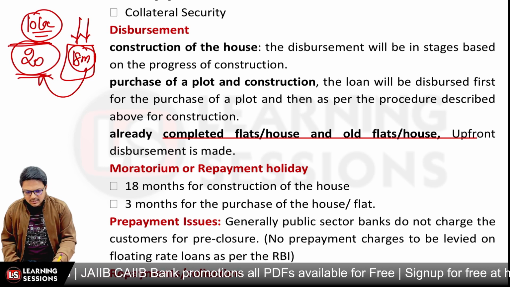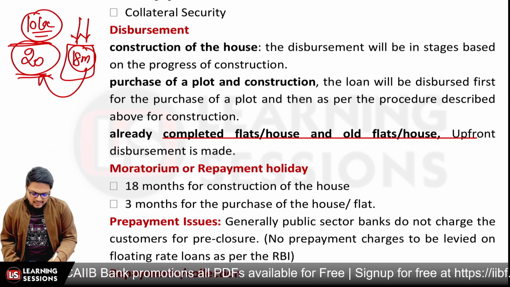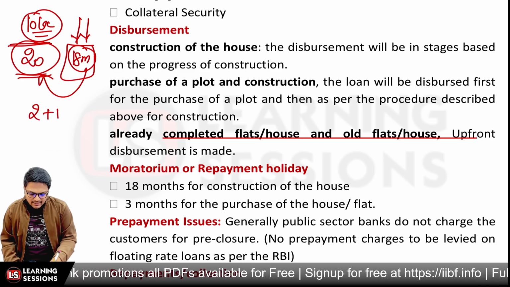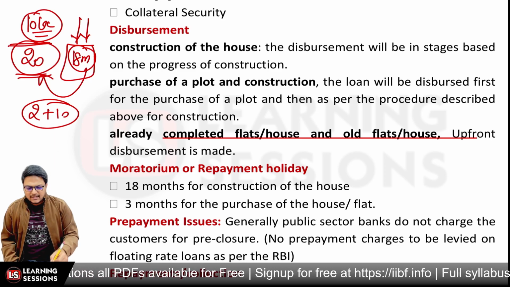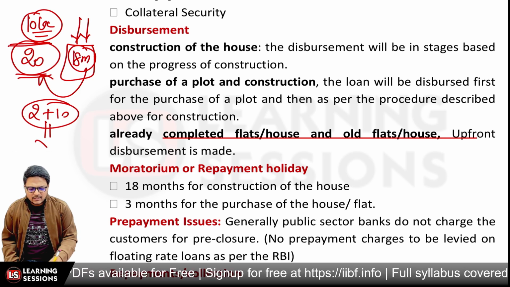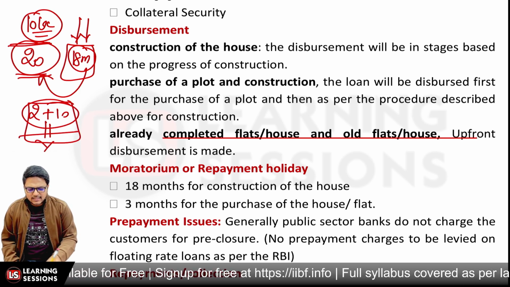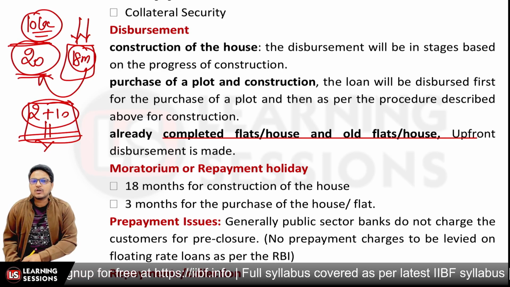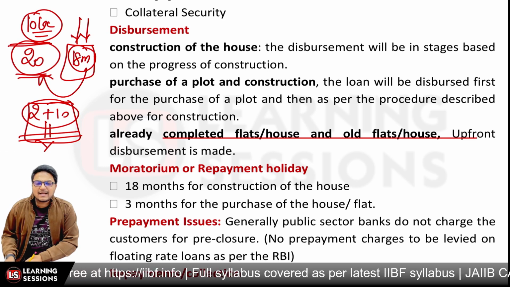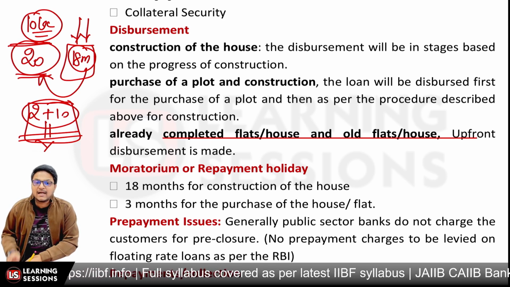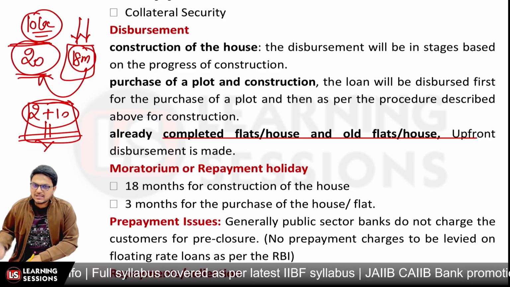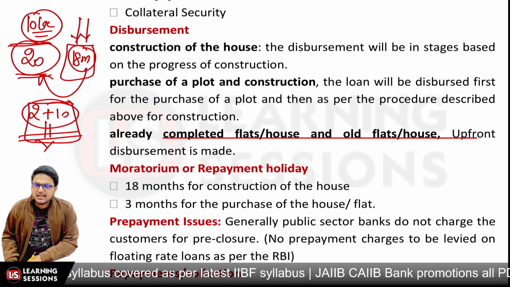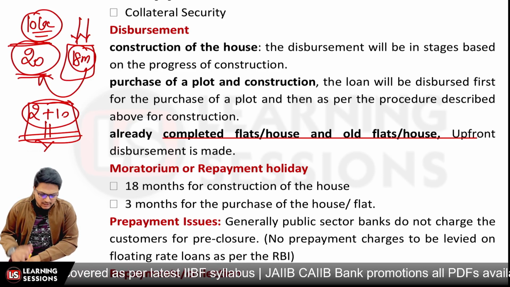Let's say the total interest component for the 18 months was 2 lakh rupees. Now 2 lakh plus 10 lakh, the total amount will be 12 lakh rupees. And further, there will be rescheduling, and the EMIs will be scheduled based upon this total amount, right? And further, for the construction of a house, the moratorium period can be allowed maximum up to 18 months. And if you're going to purchase a built-up house, in that scenario the moratorium period is 3 months, right?